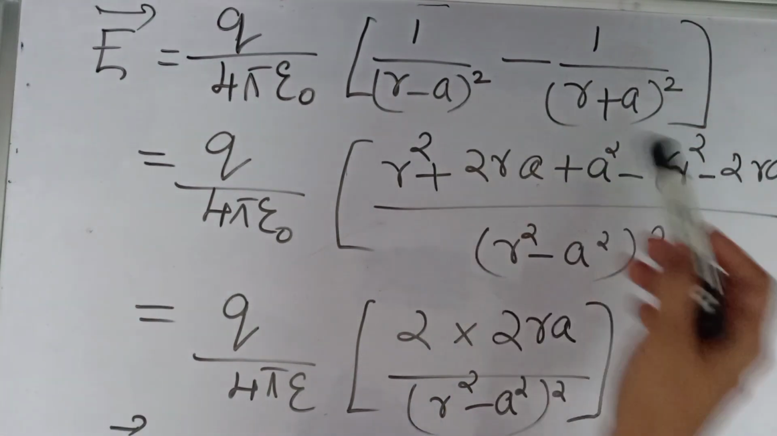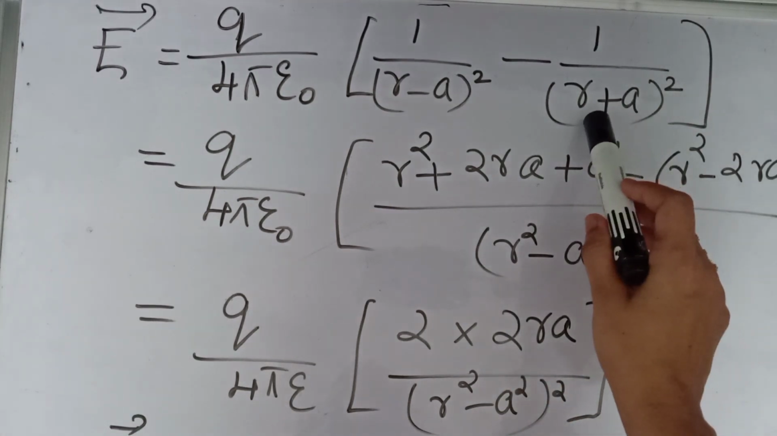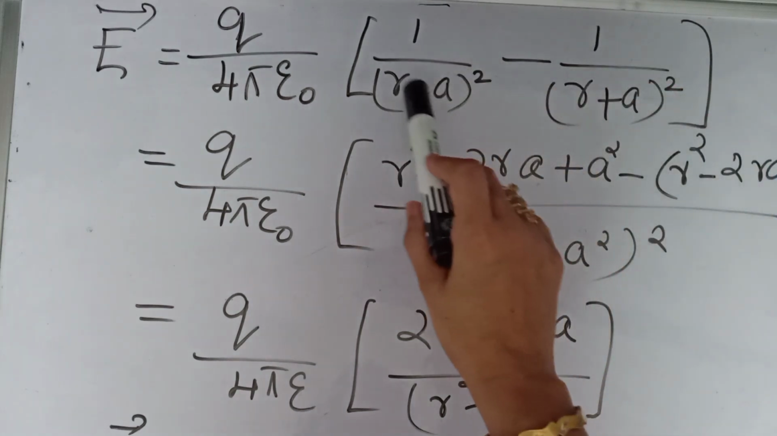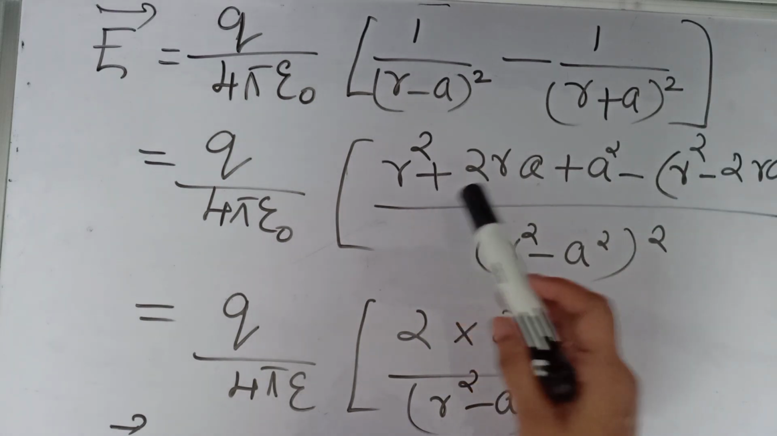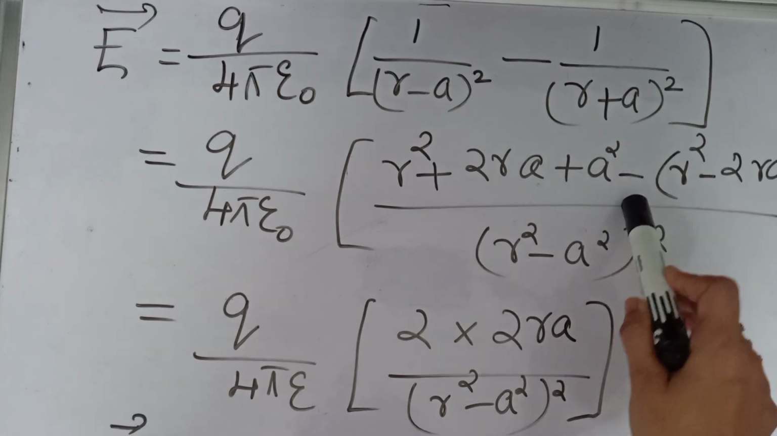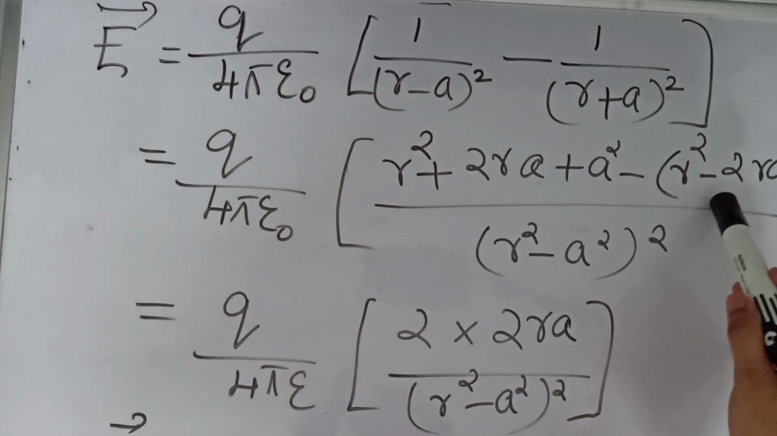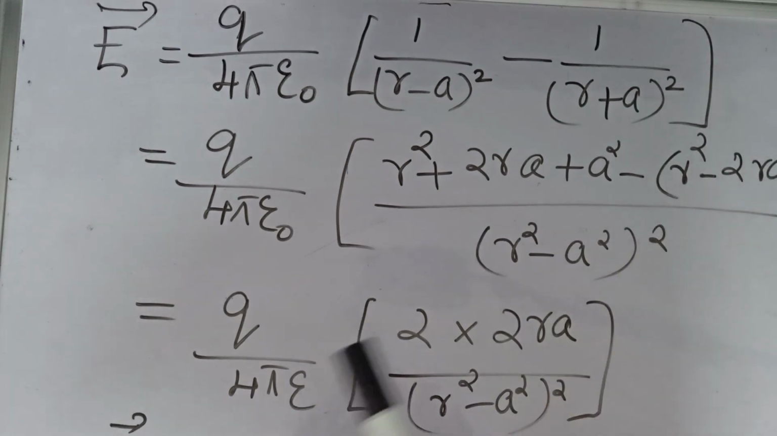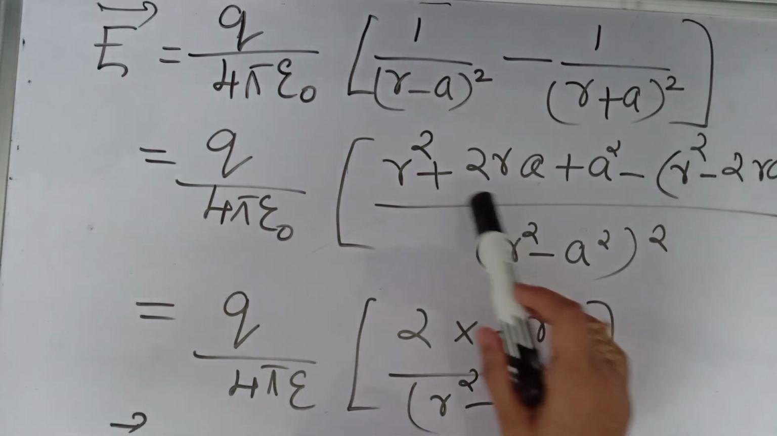Now we can take the LCM, that is (r square minus a square) the whole square, and then what will come here? (r plus a) the whole square minus (r minus a) the whole square will come, right? So (r plus a) the whole square is of the form (a plus b) the whole square. So how can we write? r square plus 2ra plus a square, minus (r minus a) the whole square, that is r square minus 2ra plus a square. So we are using the forms of (a plus b) the whole square and (a minus b) the whole square. Okay, so a square plus 2ab plus b square and a square minus 2ab plus b square.